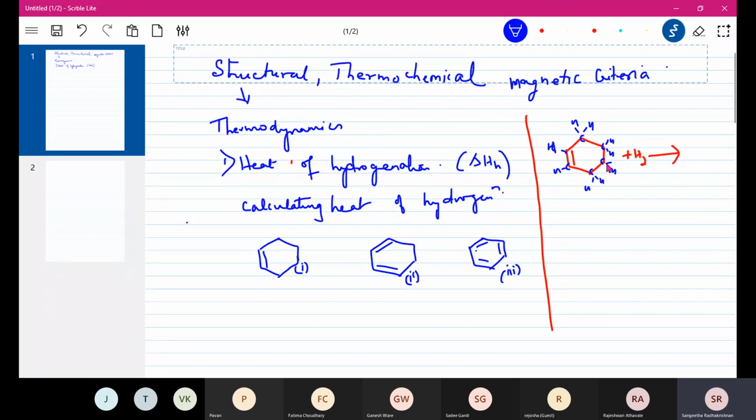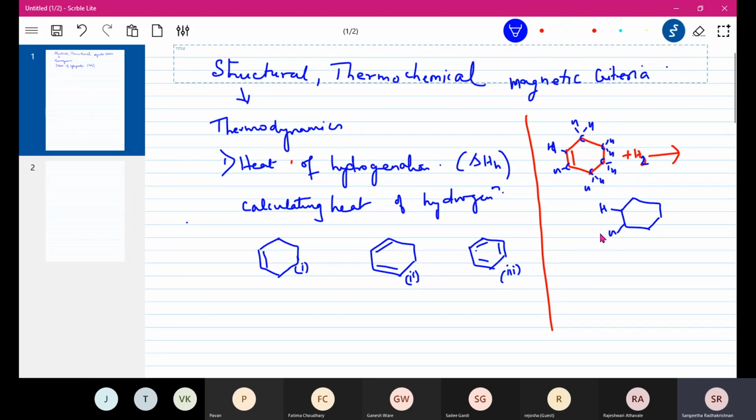Now when I add one H2, one H will add here and one H will add here across the double bond, and this double bond will break. So this is what I'm going to get: one additional H being added here. I'm not showing the other H, that is understood. So one H here and one H here, when it adds, this double bond will break.